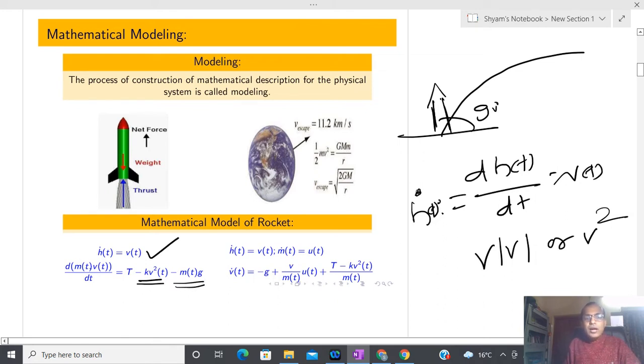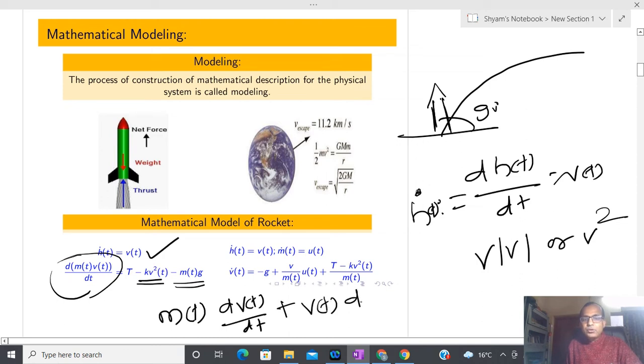After that I have to open the left hand side. So you can see m(t) times dv(t)/dt, and apart from that I also have to write v(t) into dm/dt. I hope you are already worrying about these kinds of things.